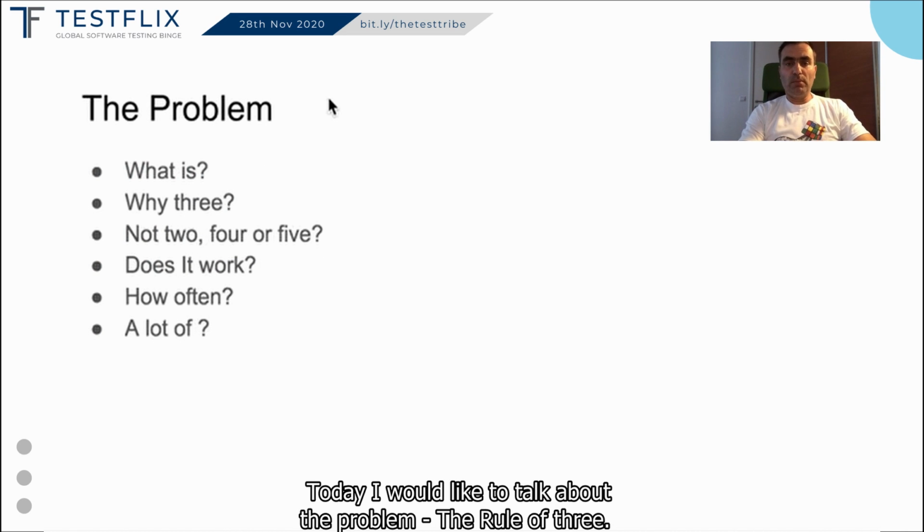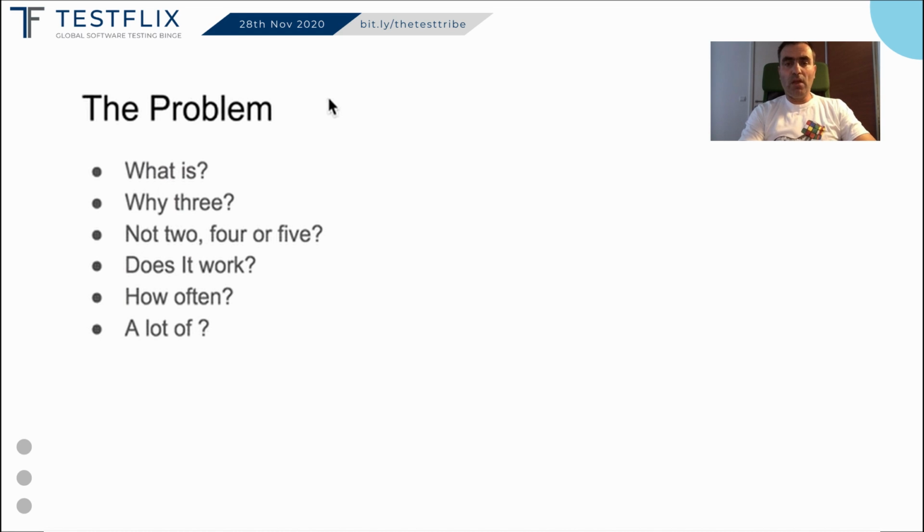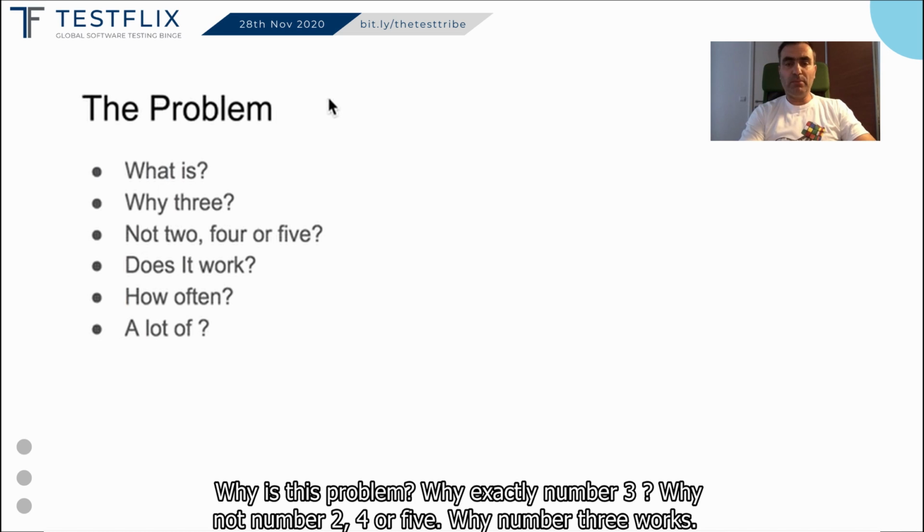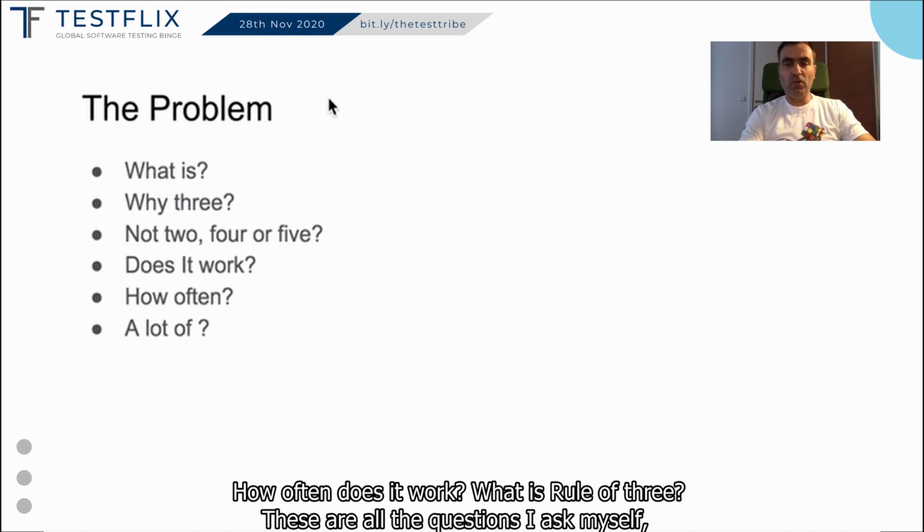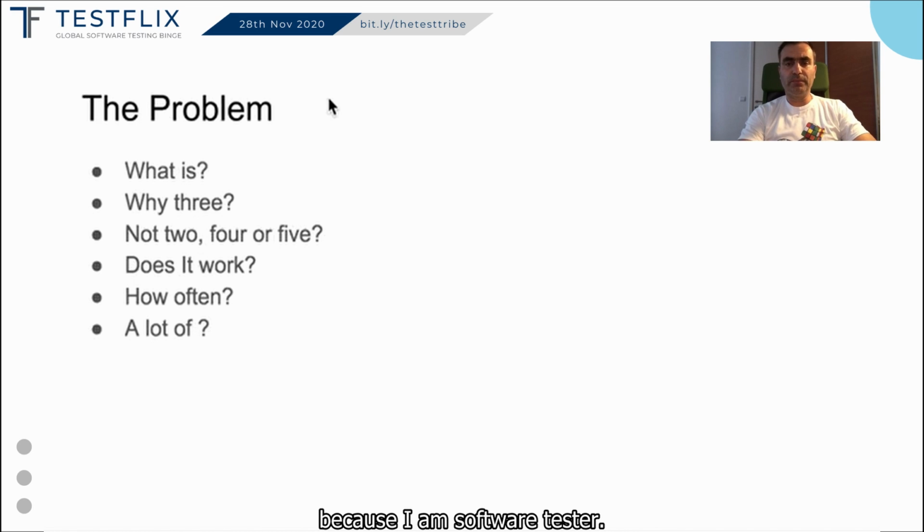Today I would like to talk about the problem rule of 3. Why is this a problem? Why exactly number 3? Why not 2, 4 or 5? Why number 3 works? How often does it work? What is rule of 3? These are all the questions I ask myself because I'm a software tester.